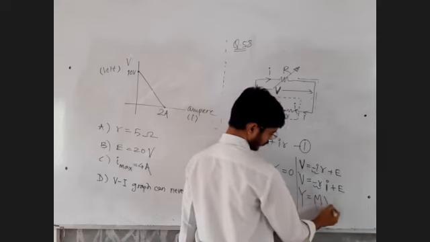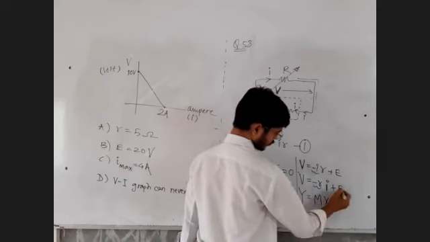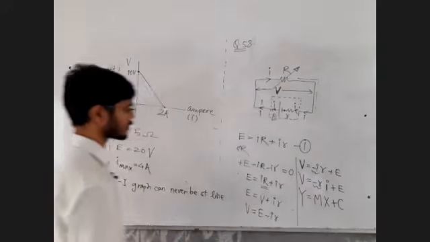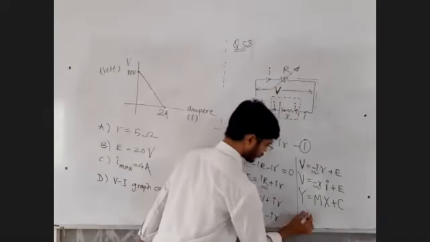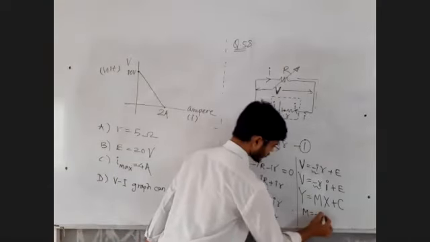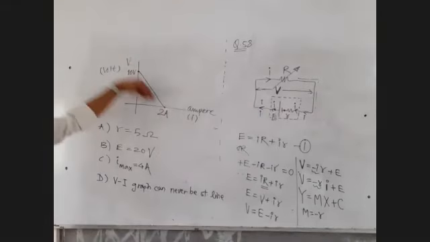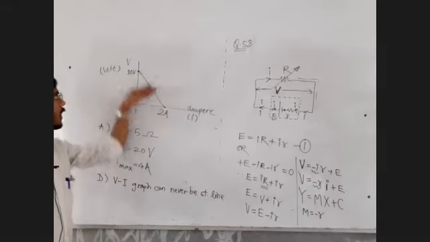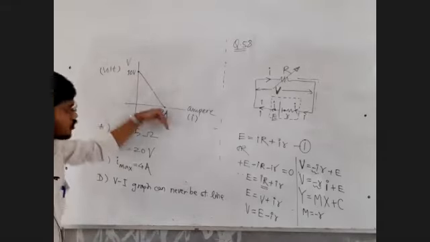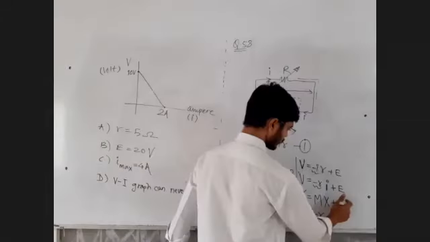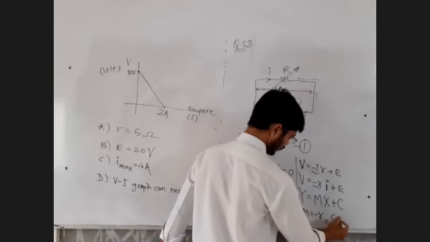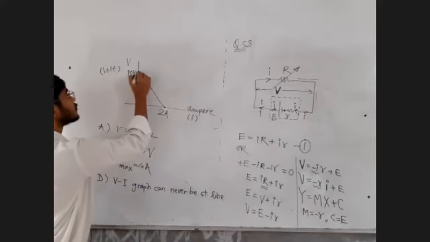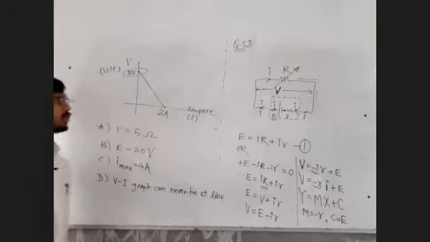This current I have plotted on the x-axis. EMF of the cell is some constant value. So y is equal to mx plus c. This slope is equal to what? The slope is equal to minus R. So it's a negative slope line, not a positive slope line. And this y-intercept is the EMF of the cell.